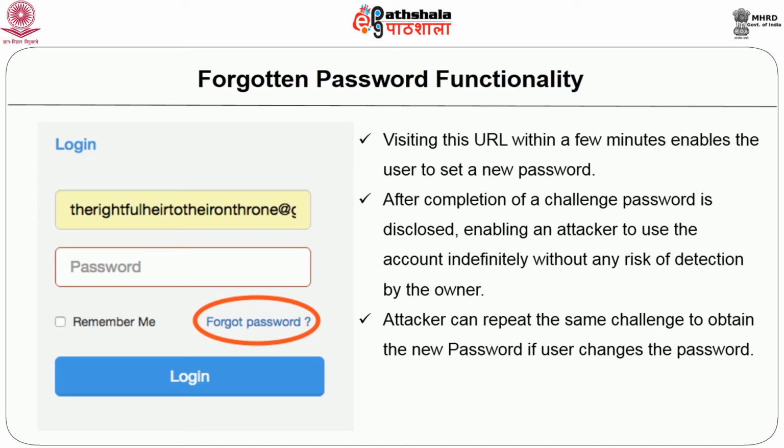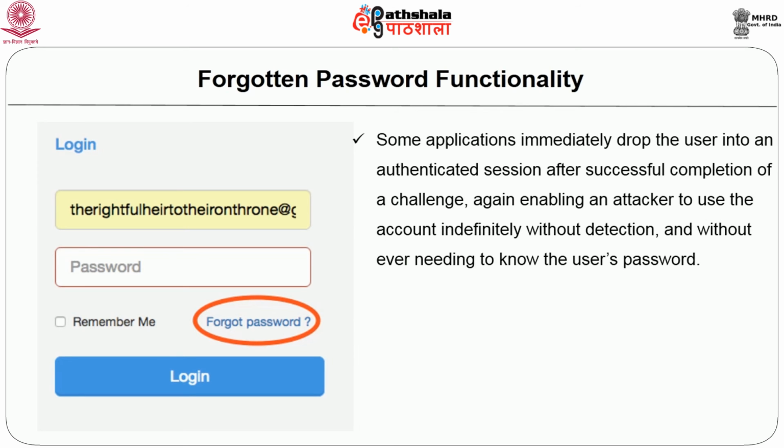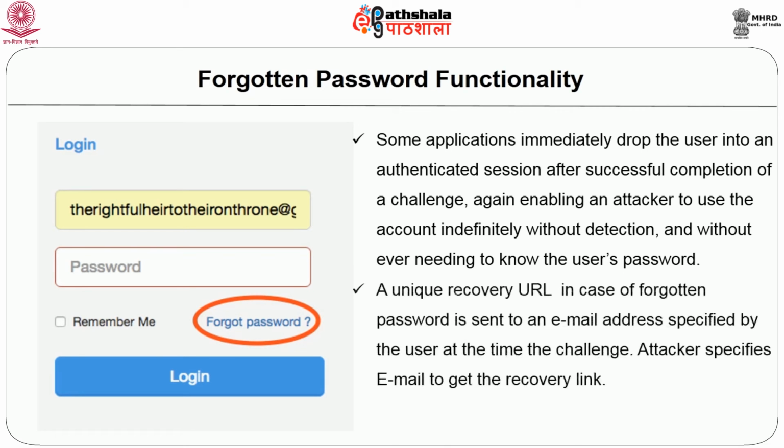The next point is that some applications disclose the existing forgotten password to the user after successful completion of the challenge. Some applications immediately drop the user into an authenticated session after successful completion of the challenge. Some applications employ the mechanism of sending a unique recoverable URL but send this to an email address specified by the user at the time of the challenge. So this provides no enhanced security for the recovery process beyond logging into the message.